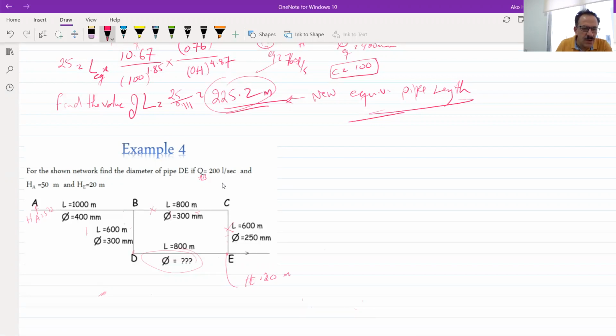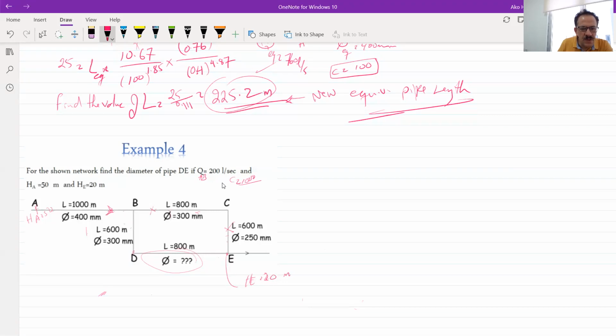The whole loops can be represented by a pipe, or they are connected to this pipe in series. First of all, we have to know how much the flow in this pipe will be. By the way, I will use C equal to 100.